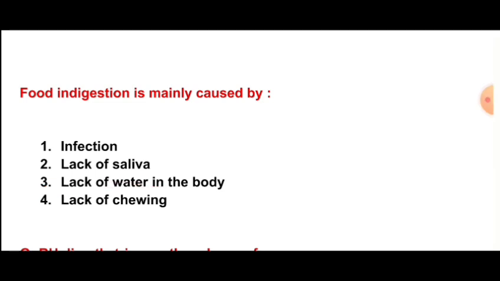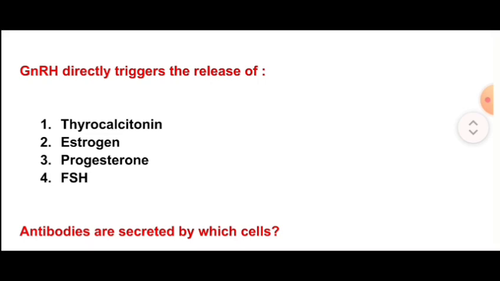Next question is, GnRH directly triggers the release of thyrocalcitonin, estrogen, progesterone, FSH. So the correct option is option number D, FSH. GnRH directly triggers the release of FSH.